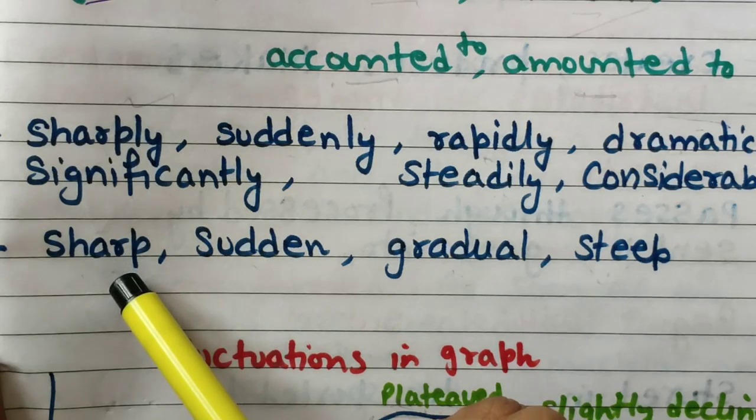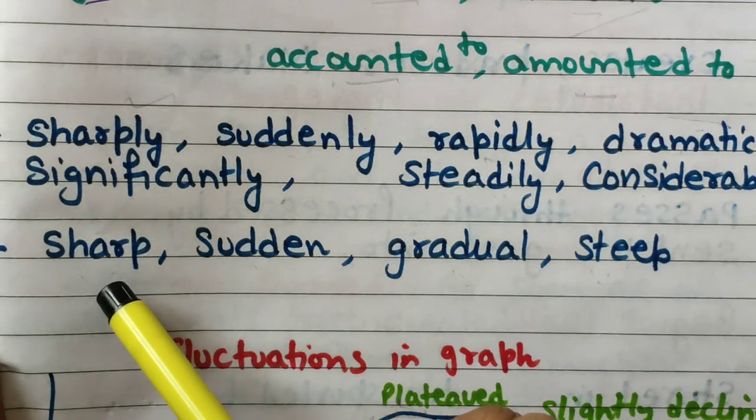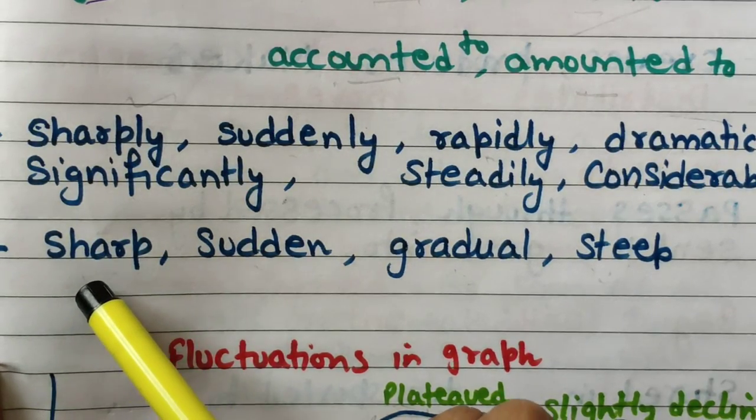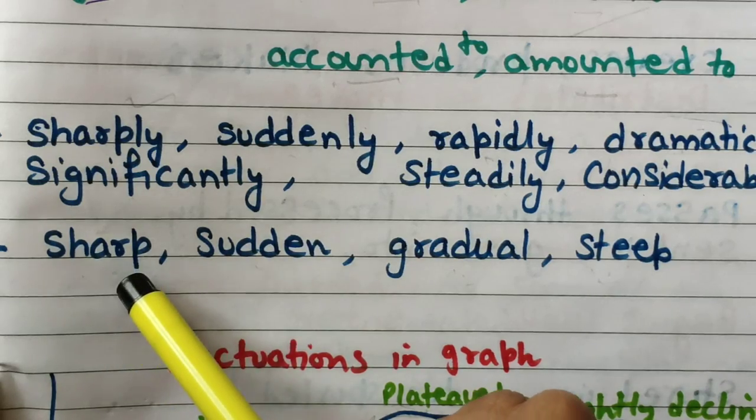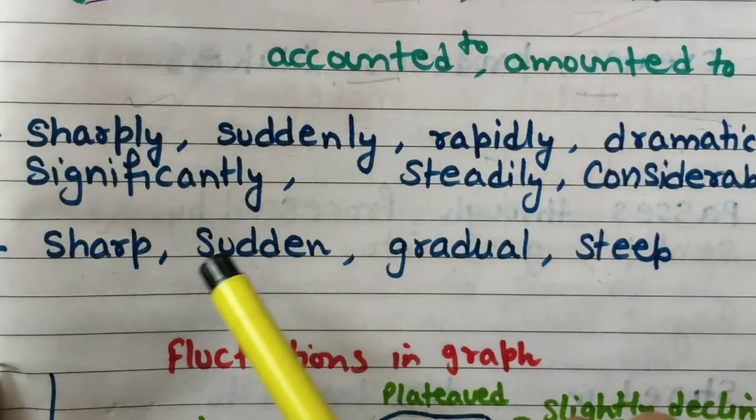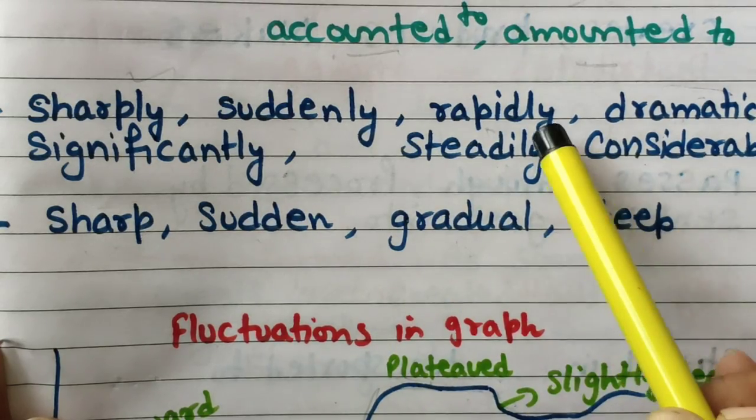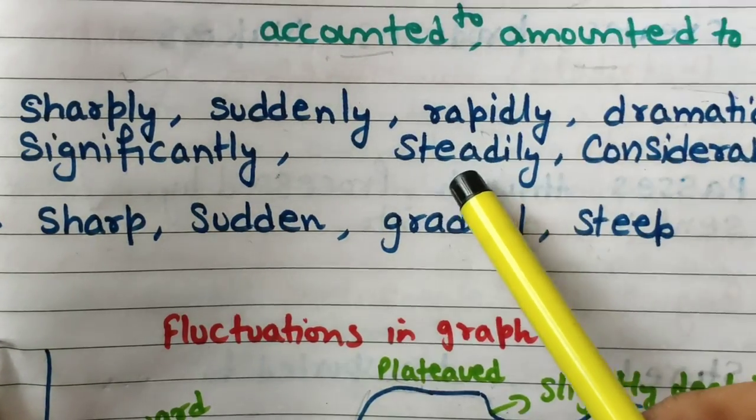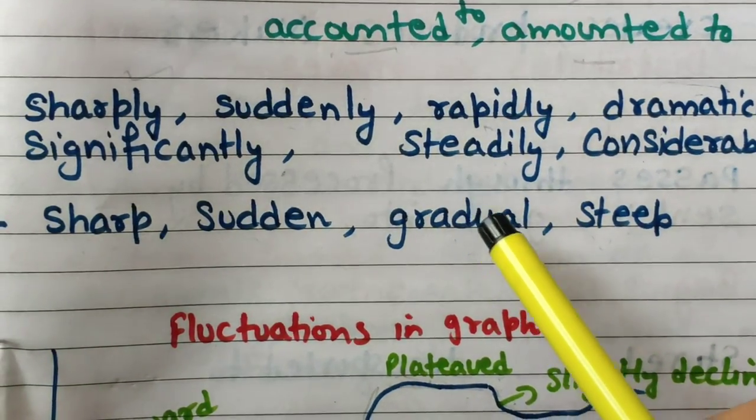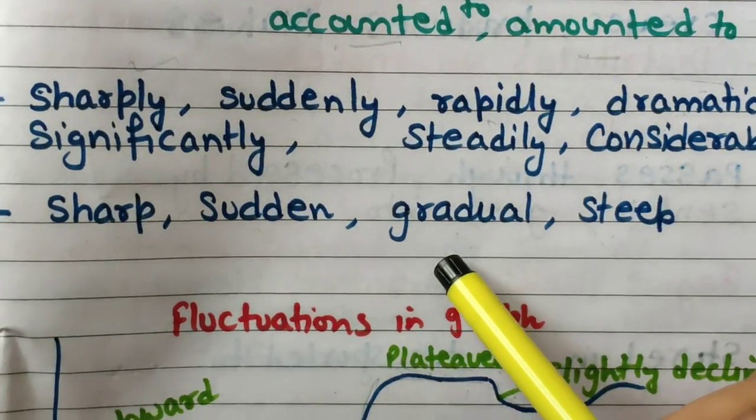Sometimes you can use these words. It can be witnessed from the graph that there was a sharp decline in the graph, you can say this. Sudden, gradual, steep. Just take a screenshot and learn it, and make notes from this video.